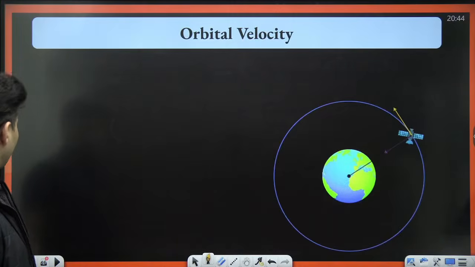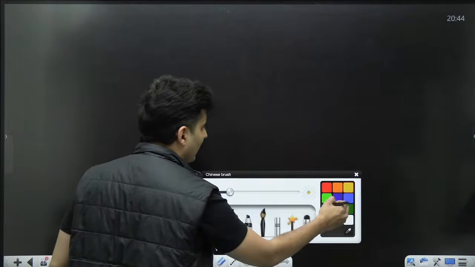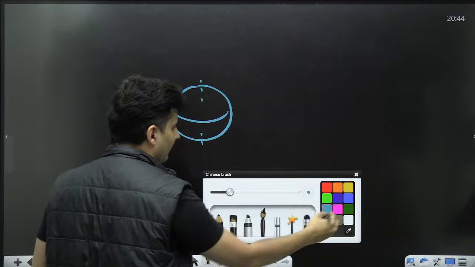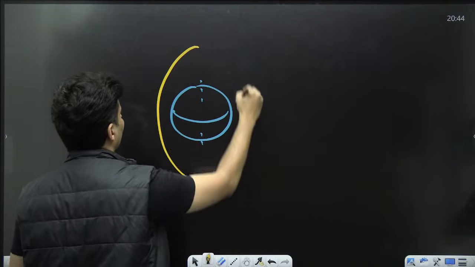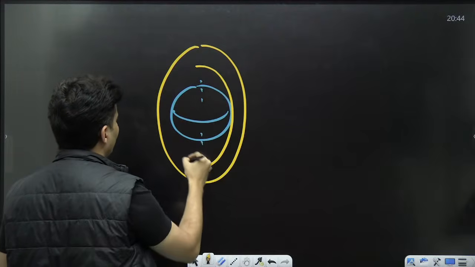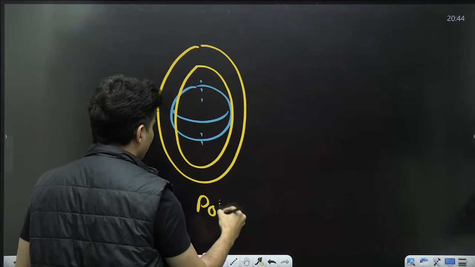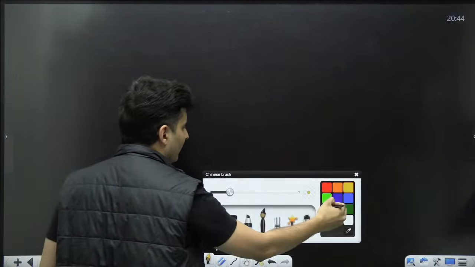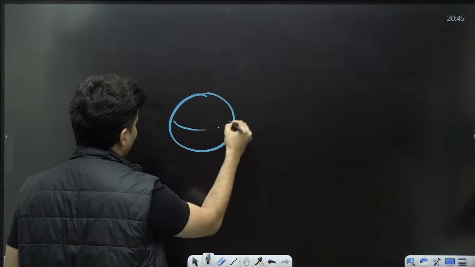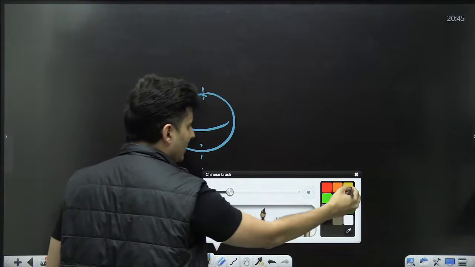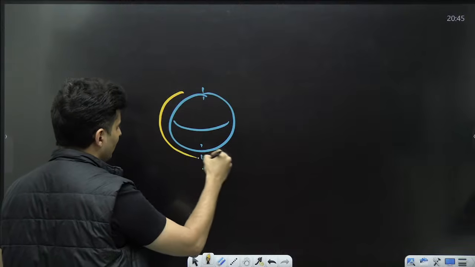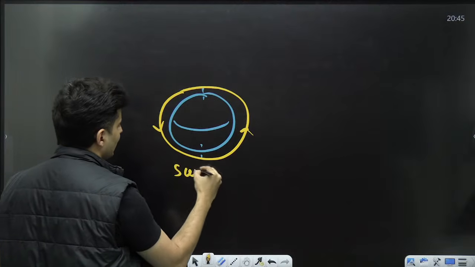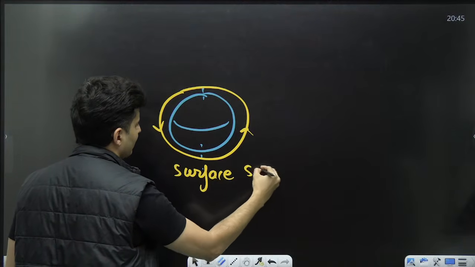Okay, the next one is polar satellites, where the satellites go from the North Pole to the South Pole. These are called nothing but polar satellites. And the last one is a satellite which goes very close to the surface of the Earth. That is called a surface satellite.